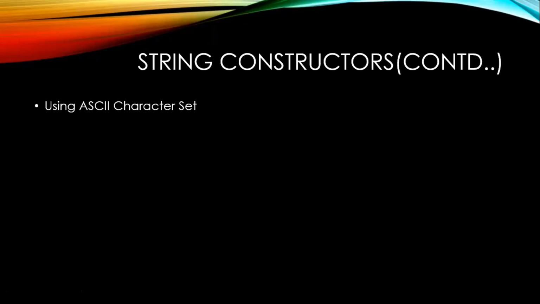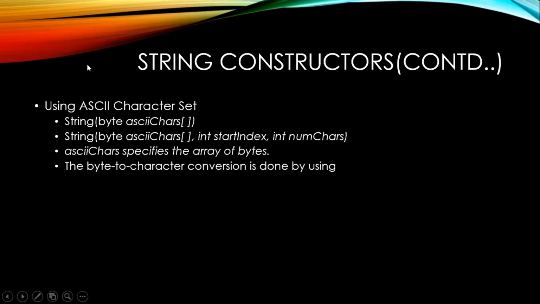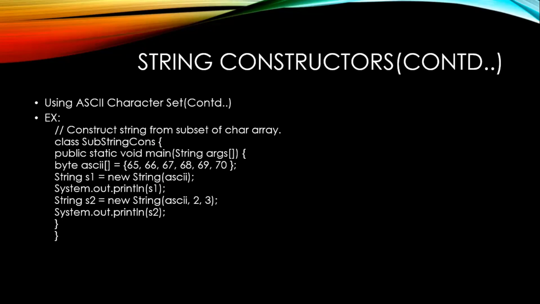Next, using an ASCII character set. Whenever you are using an ASCII character set, keep in mind that you will be creating a byte array. There are two variations. One is directly using a byte array, another variation is using a subrange also. The example I think I have not enclosed here. Here is the example. Whatever I have shown programmatically, the same thing has been put in a PPT also. Clear? So in the first way, s1 is using a complete array as one argument, and the second, s2, is using the first argument followed by a subrange.